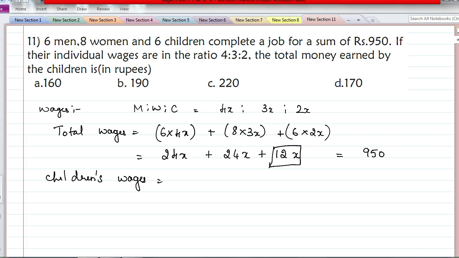Total is 24 plus 24, 48 plus 12, 60. Total is 60x, total wages. Out of this, 12x is the children's wage, into 950. This also gives you the answer. 0 gets cancelled. 6 2s are 12. 2 into 95 is 190 rupees. So option B is the answer.